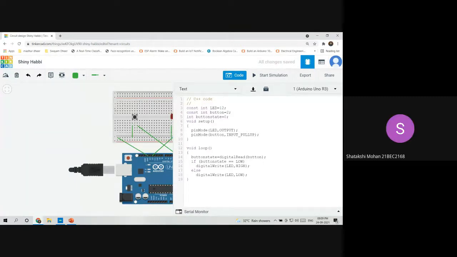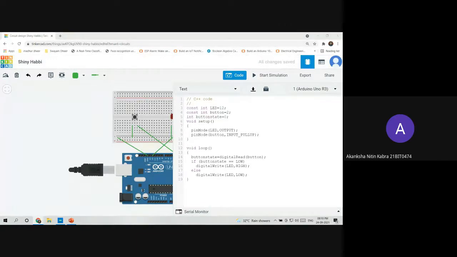My bulb is blinking. Yeah, that's nice. Who is it? Can I know your name? Yes, I'm Sitakshi. Okay, nice, Sitakshi. Okay, Prateek. Mine's working just fine. What do we have to do after starting the simulation? Just click on the button now. You'll get the output as high or low. Yeah, mine too. It's blinking.